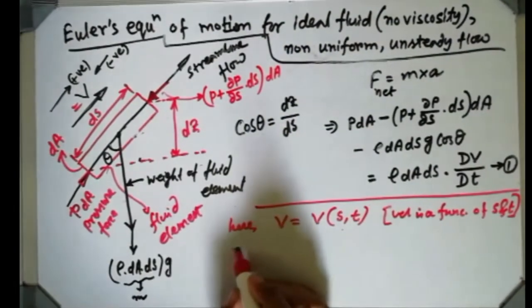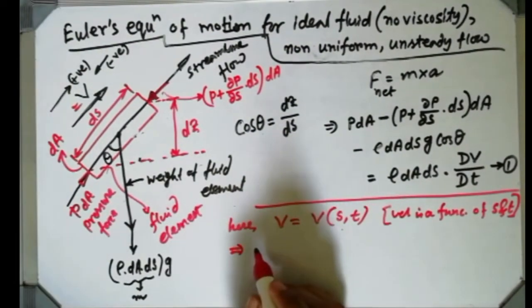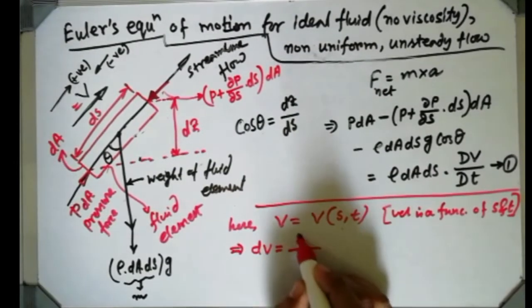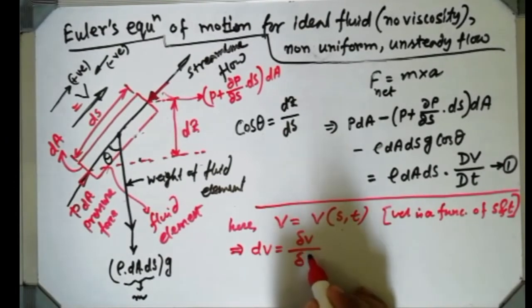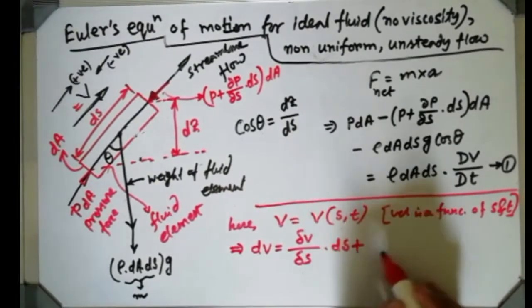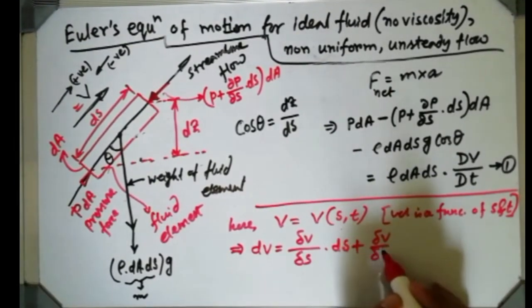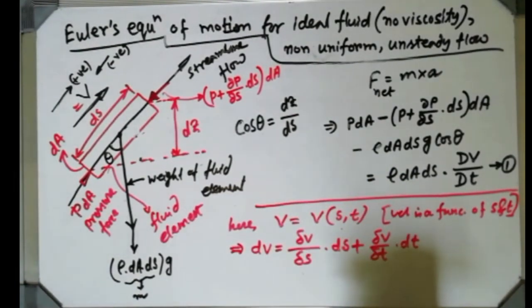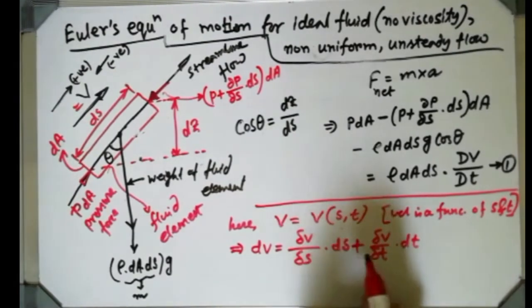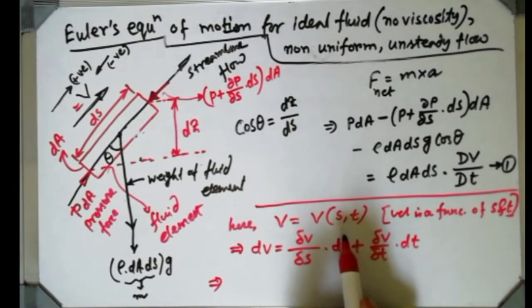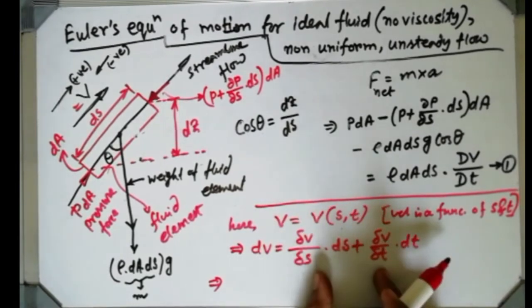Thank you. So if I differentiate that, what will it give you? dv equals del v del s with ds, and then del v del t with dt. Obviously that kind of derivative can be done. I think you have been taught these things in your pure mathematics class. Both of these variables are there, that's why the partial derivative terms are coming there, nothing else.